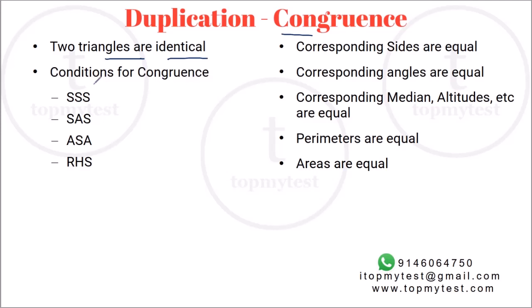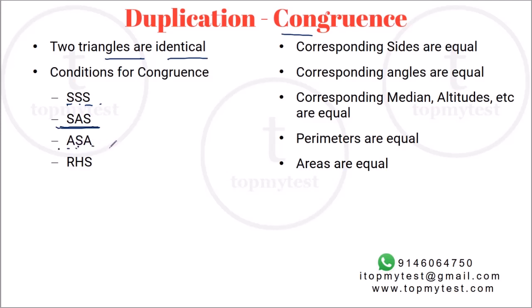There are 4 conditions to check for congruency. If any of these 4 conditions are satisfied, basically the two triangles are congruent. Side, side, side, triple S, right? So if 3 sides of one triangle are equal to the corresponding 3 sides of the other triangle, then the two triangles are said to be congruent. Next one is side, angle, side. 2 sides and an included angle, right?